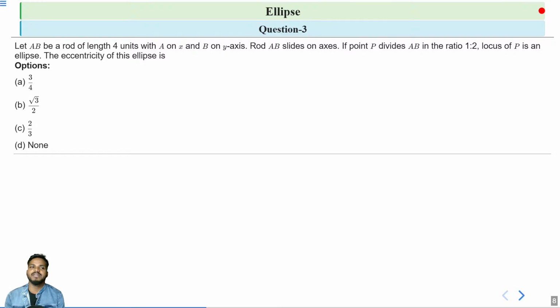So the locus of P is an ellipse. So when the rod slides and P divides AB in the ratio 1 is to 2, when you take the locus of the point P, that is an ellipse. Okay. So we have to find the eccentricity of this ellipse. Okay. And given options are option A 3 by 4, option B root 3 by 2, option C 2 by 3, and option D none. So try this question.